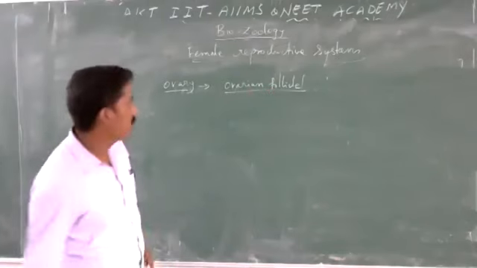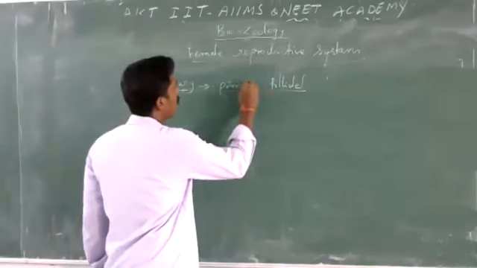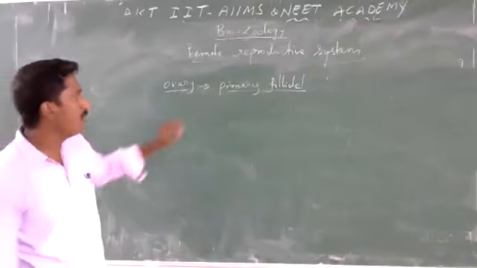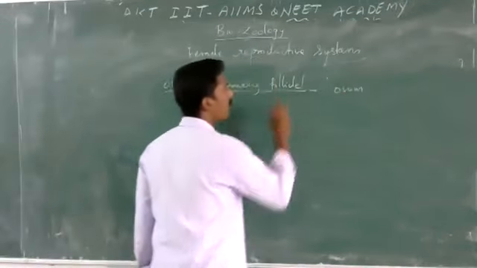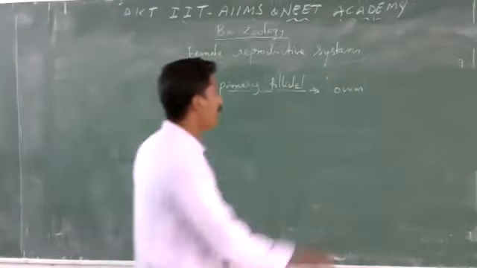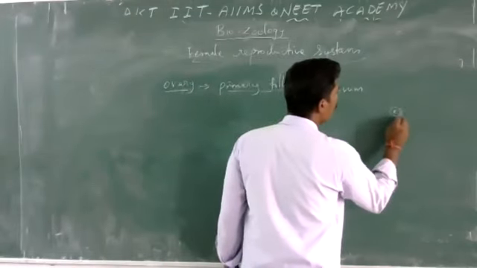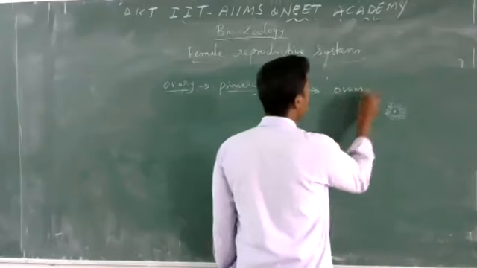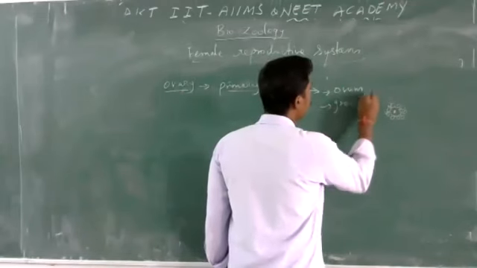These primary follicles consist of an ovum, and that ovum is covered by granulosa cells.